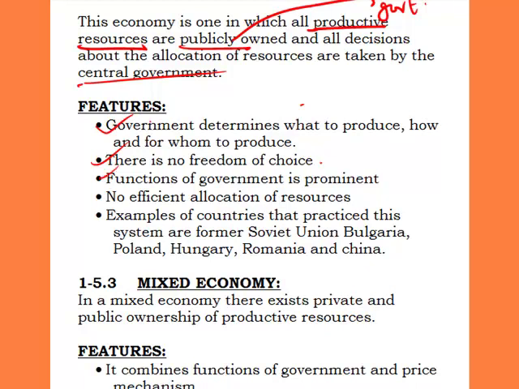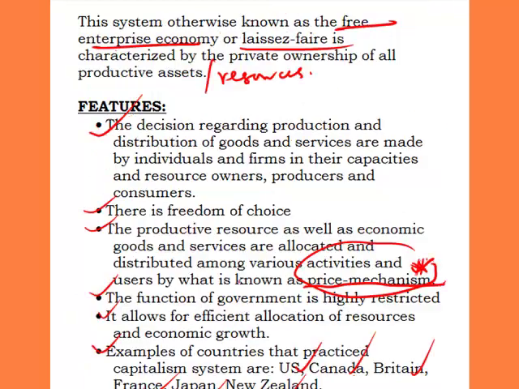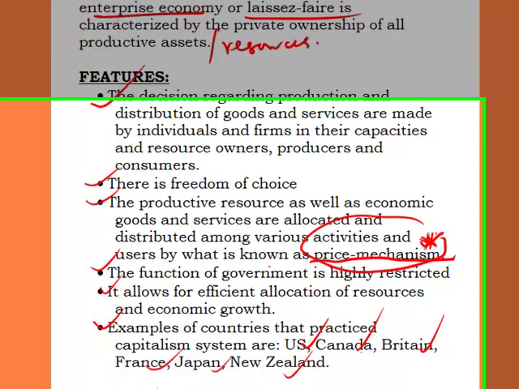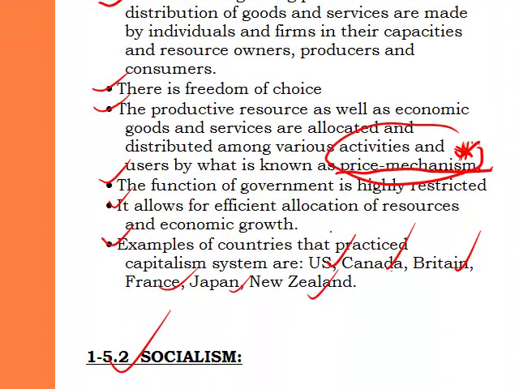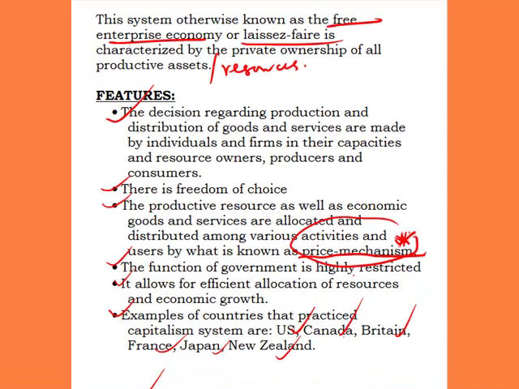The third one is that the function of government is prominent. This is what I said earlier. Government is very prominent in the economic system. They play a major role in an economic system. That is why we say the function of government is prominent, unlike under capitalism, in which there is a restriction on the activities of government. That is, the function of government is highly restricted.